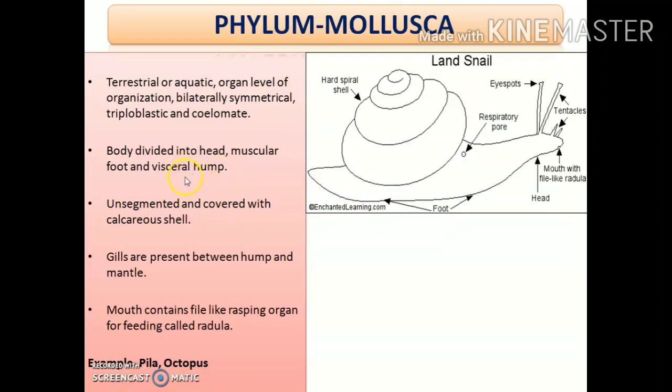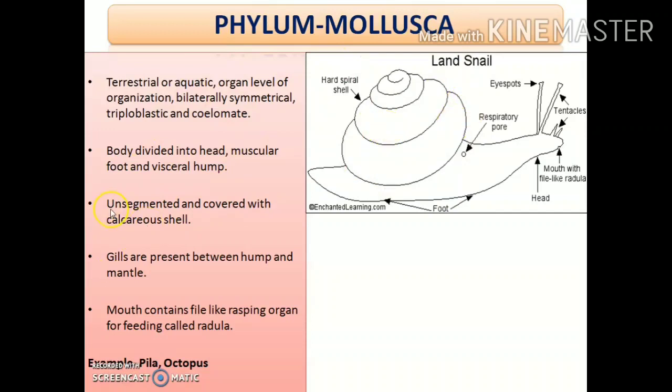What is that? Visceral hump or visceral mass is the portion of the body which consists of the major parts of the respiratory system, digestive system, excretory system, reproductive system, etc. It is present inside the body and generally covered by the shell.